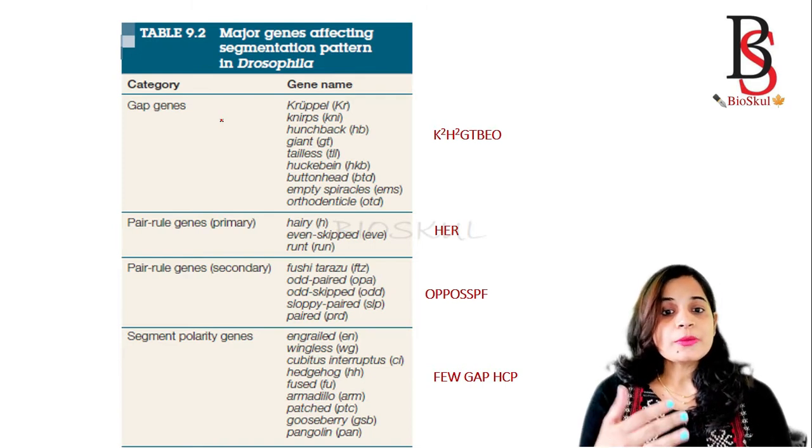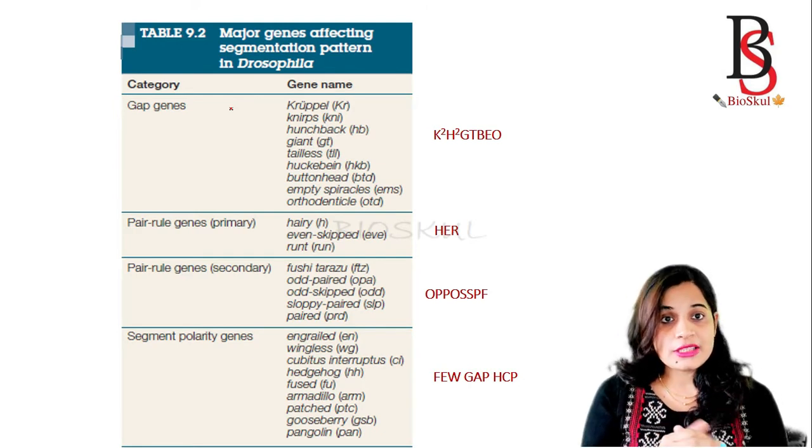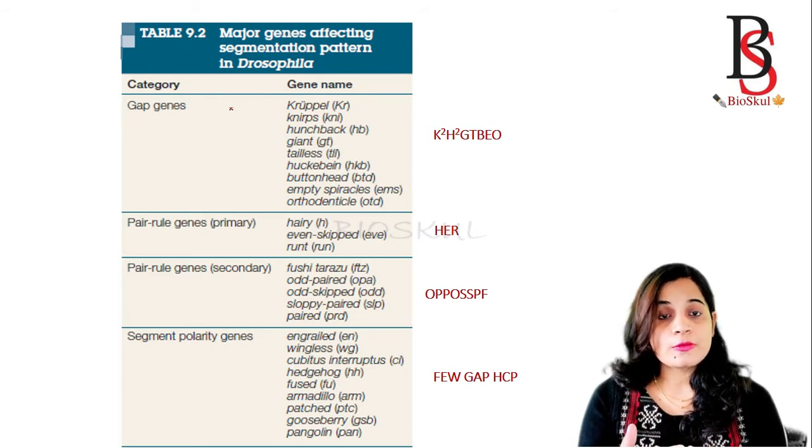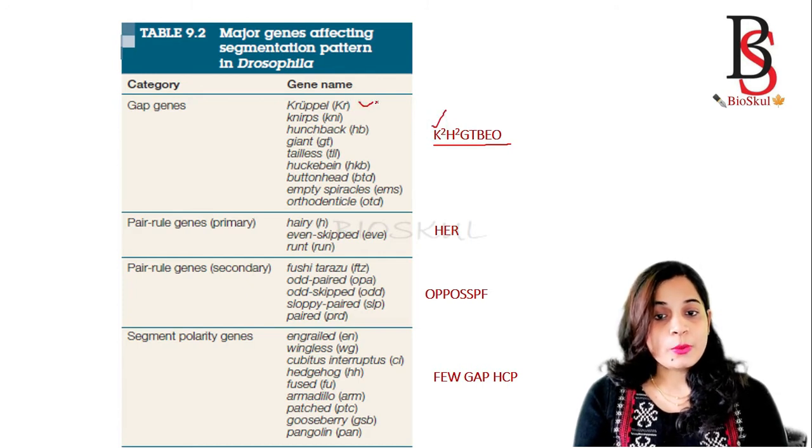Okay, so sometimes there is a question regarding which one is the correct order of the genes. So you have to memorize the genes in order, like which genes come under the gap gene, which are the pair rule genes, and which are the segment polarity genes. So let's know. The gap genes, you can remember in short as K square H square GTBEO. That is, K is for Kruppel and another K is for Knirps. H square, one H is for hunchback and the other is for huckebein. Then G is for giant.